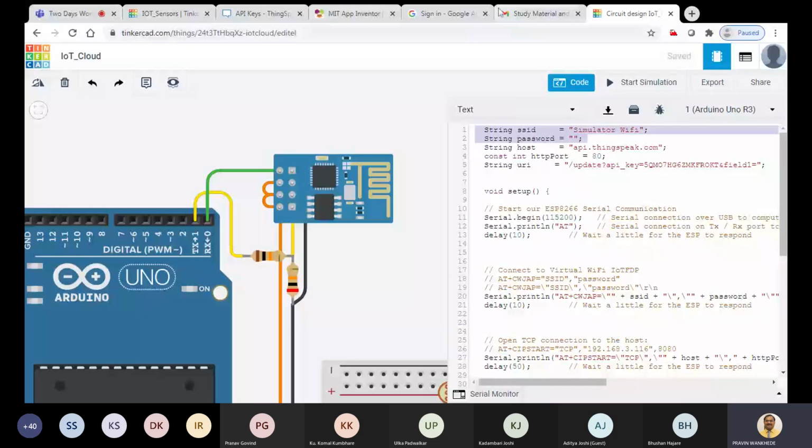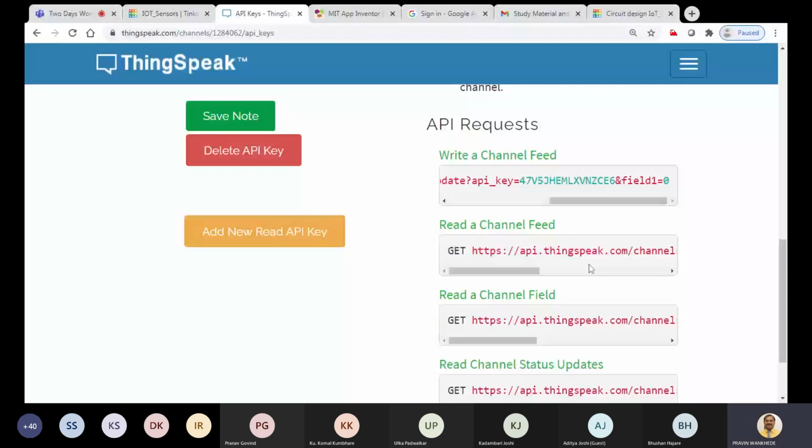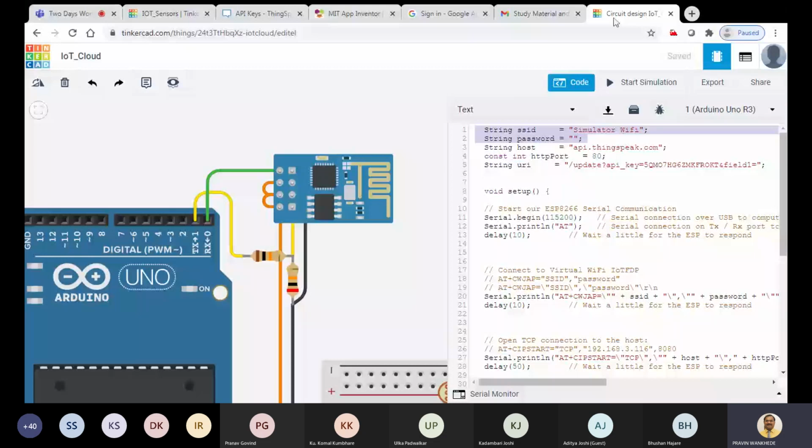Then, as I have told, what is the host here? This is the host: api.thingspeak.com. This is the host where we are trying to send our data, to ThingSpeak. So the host we have written here is api.thingspeak.com. Fine. And now there is a string URL.